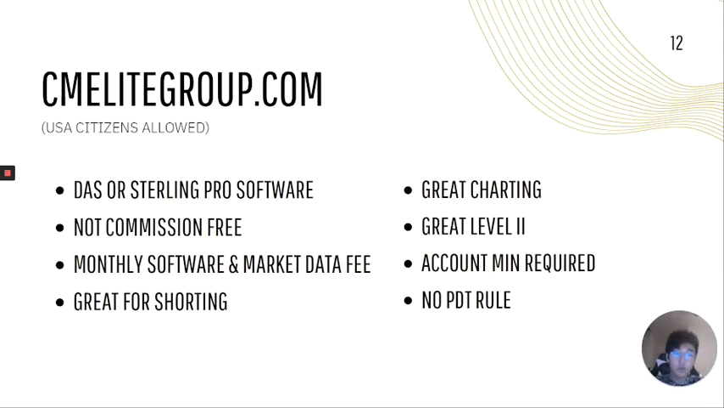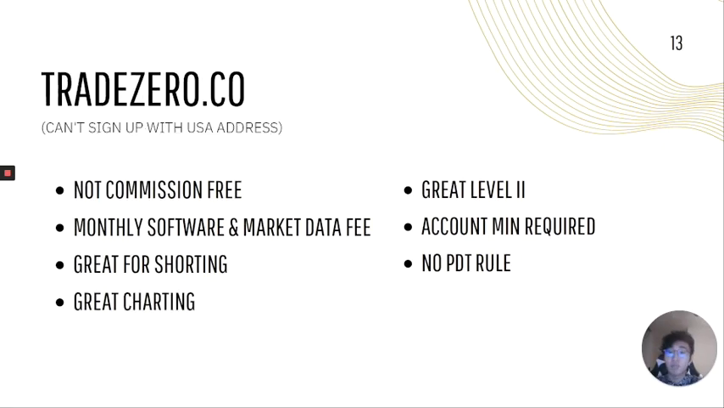It's also great for shorting. Most offshore brokers offer just absolutely amazing shorting. Okay, meaning you can go ahead and borrow shares to short on pretty much any stock out there. Also has great charting, great level 2. You can't really go wrong with cmelightgroup.com. DAS or Sterling Pro, those are for professionals. So you're going to get the best of the best. Okay, the account minimum required, I believe, is like $500, but double check on the website, and that's about it.